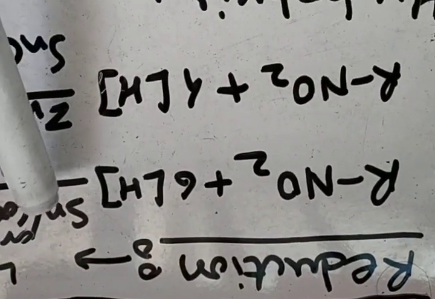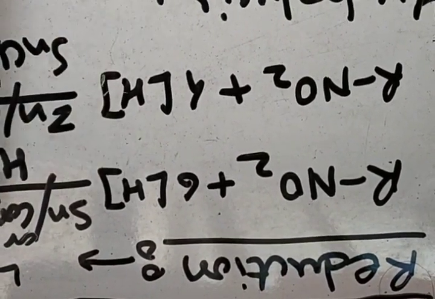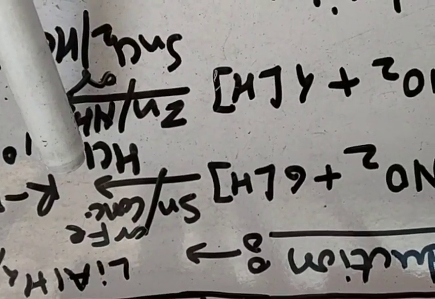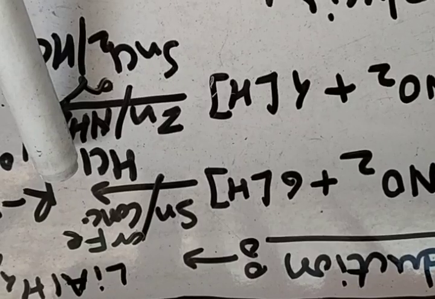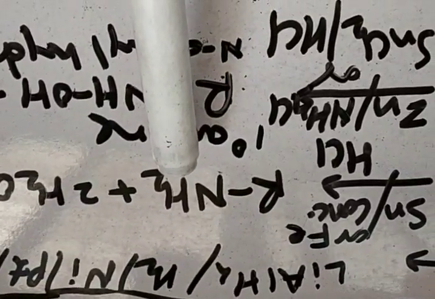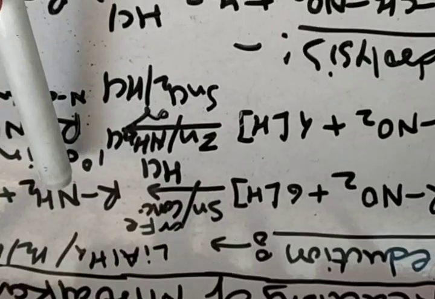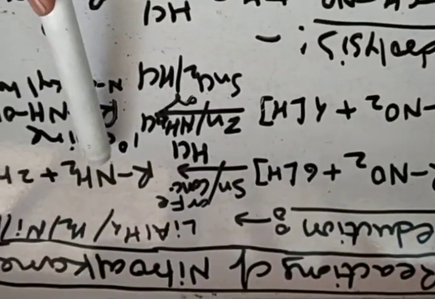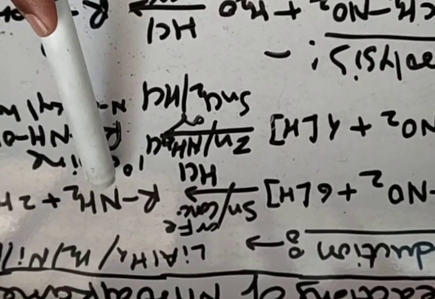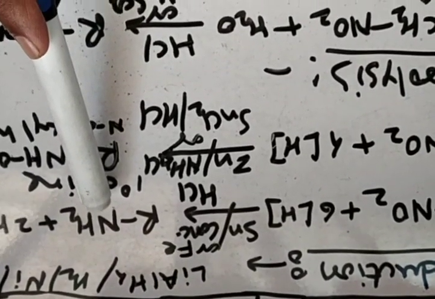On heating with tin or iron in presence of concentrated HCl, they undergo reduction by nascent hydrogen to give the corresponding primary amines. So this reaction is used as a method of preparation of amines in the topic under amines.